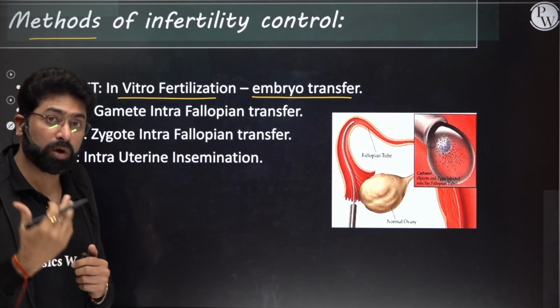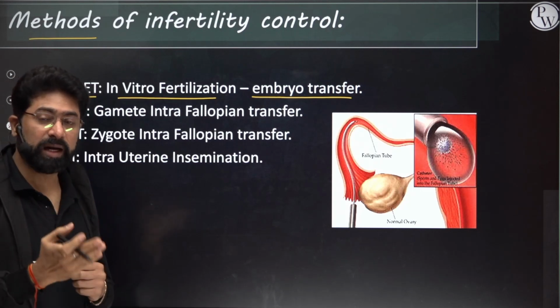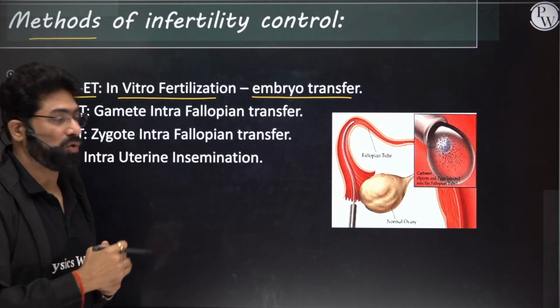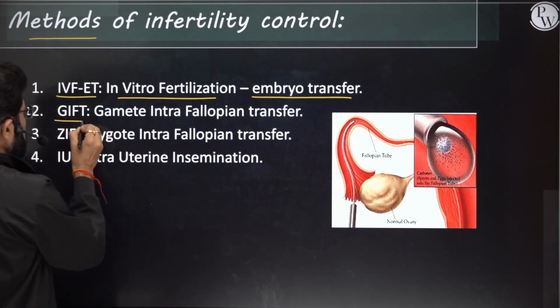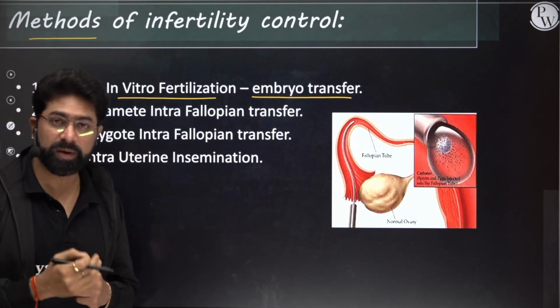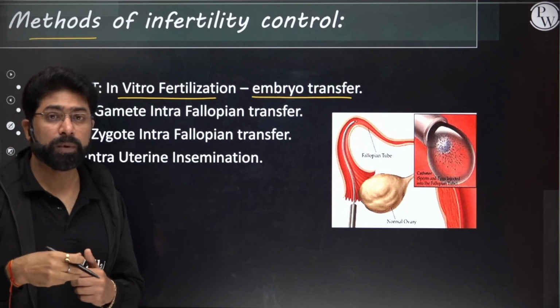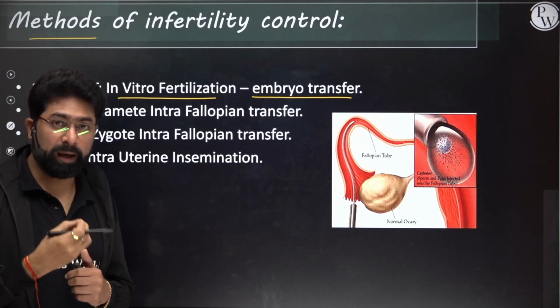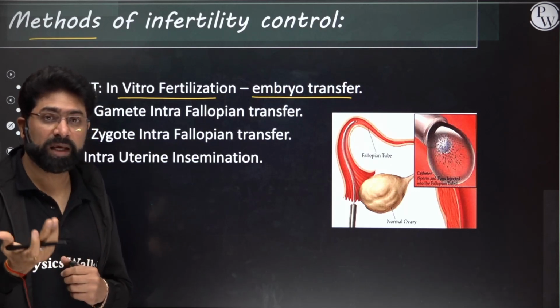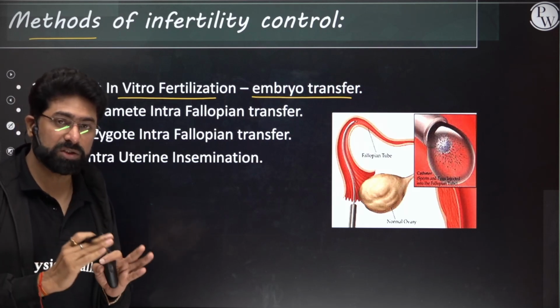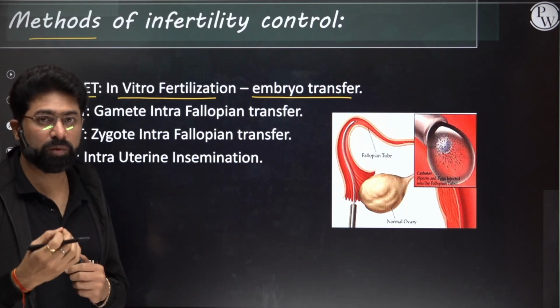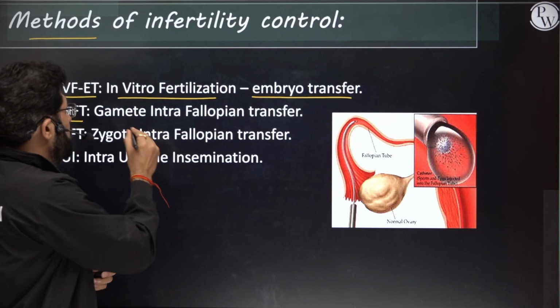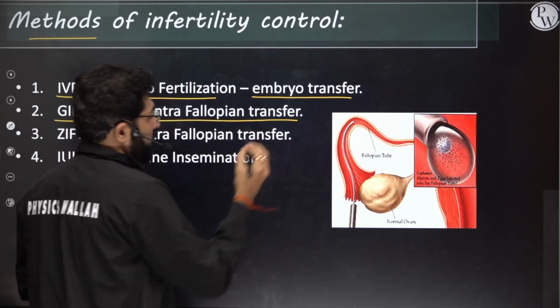But when it is more than 8 blastomeres, then that has to be transferred into the uterus. So let's see GIFT. GIFT is used when a female is not able to produce ova or gametes, so that she can take them from a donor, because everything else is okay in her. That is called GIFT, gamete intrafallopian transfer.